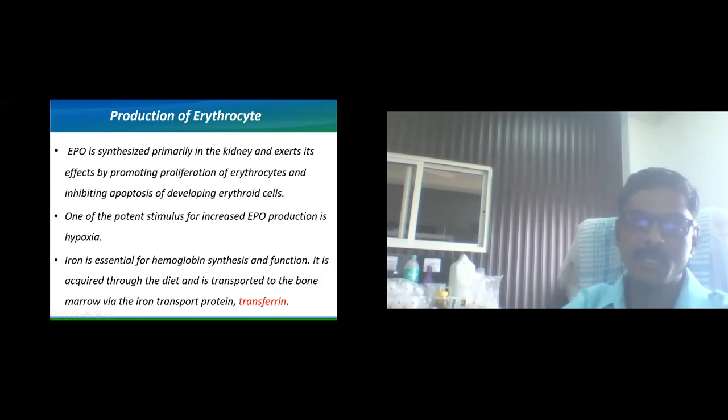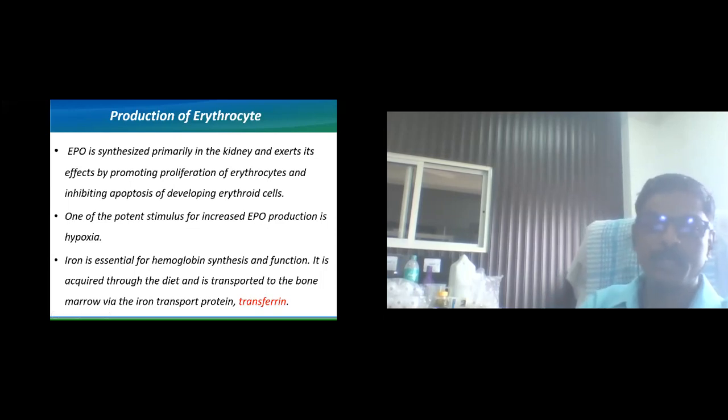One of the potent stimuli for increased erythropoietin production is hypoxia. As we know, hypoxia can occur in many conditions, including pneumonia and blood loss, or wherever there is a lower number of erythrocytes in the circulation, leading to hypoxia.